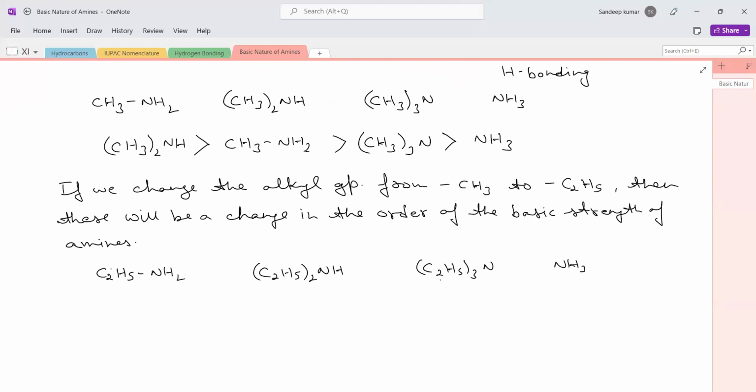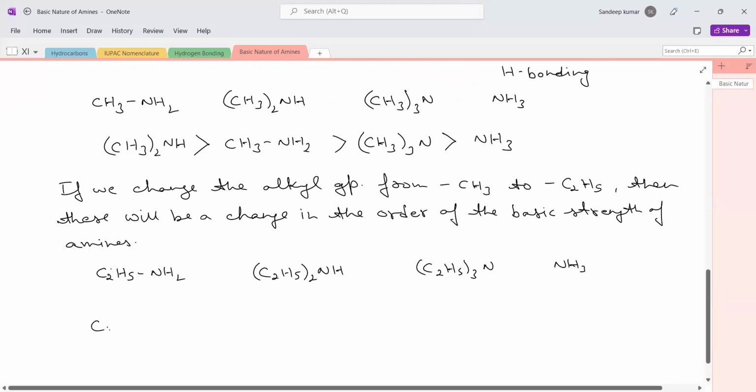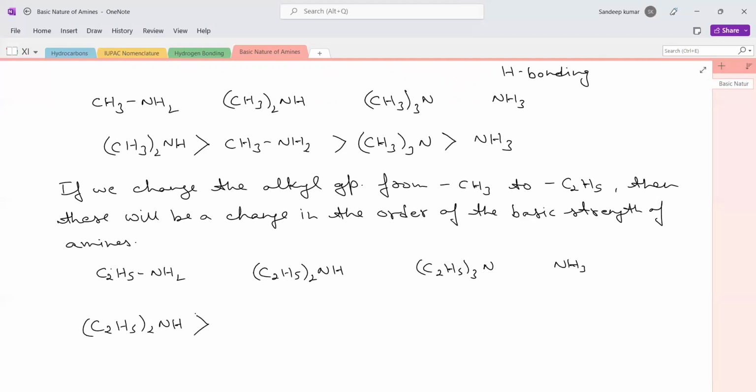First of all, the secondary amine would be the most basic amine out of them, as we have studied earlier. So let us write down the secondary amine, (C2H5)2NH, at the first position, most basic. After that, we have to look at the alkyl group, which in this case is ethyl.